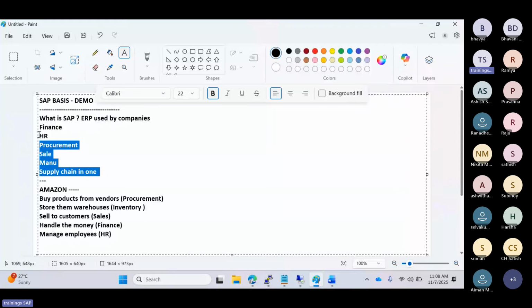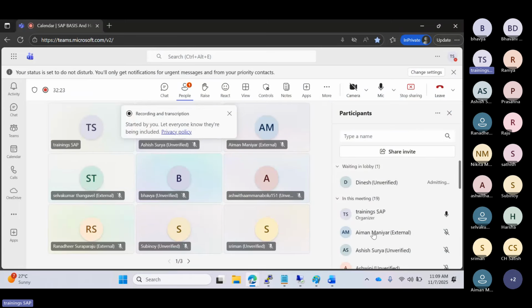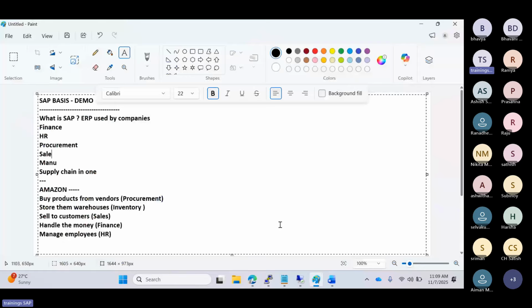See, in the finance sector, it helps to handle the money inflow and outflow. HR manages the employees, salaries, and timesheets. On the procurement side, they buy different products from multiple vendors. Sales sell to the customers, and supply chain and procurement handle their parts. All these processes work together within the one SAP system, between the departments.